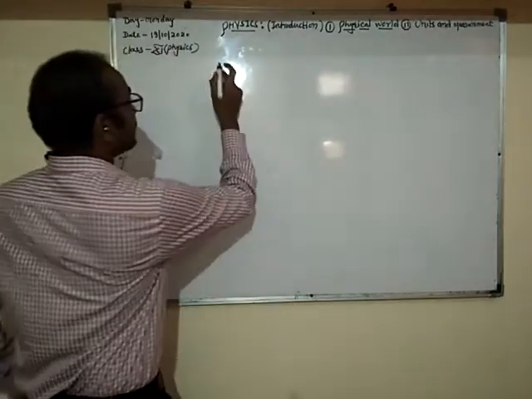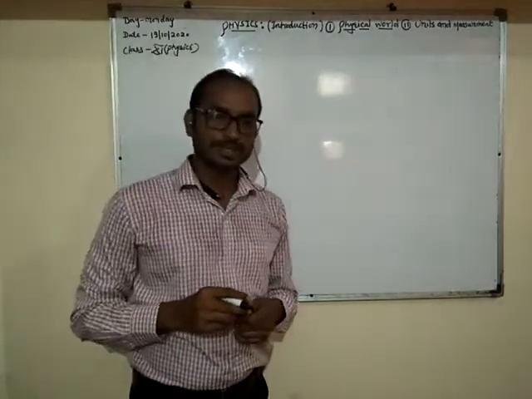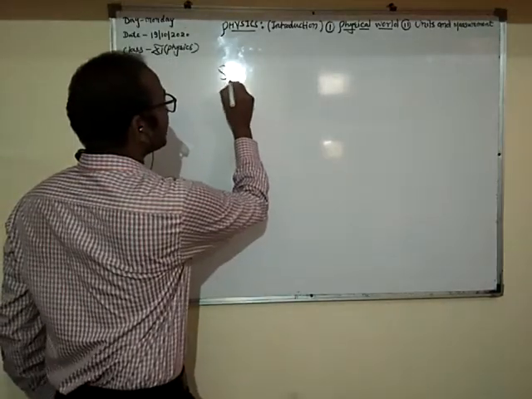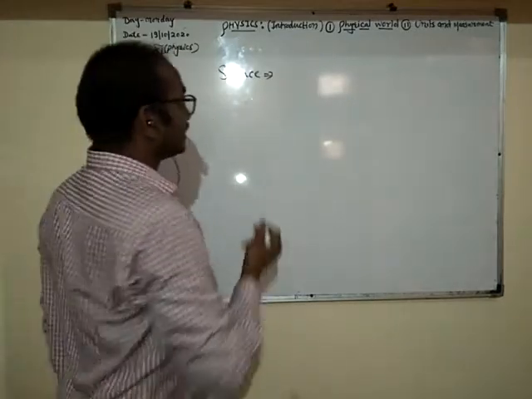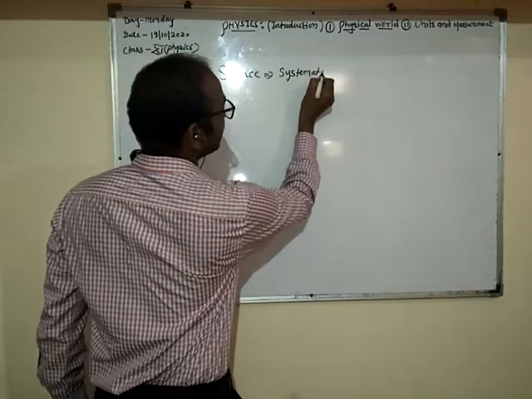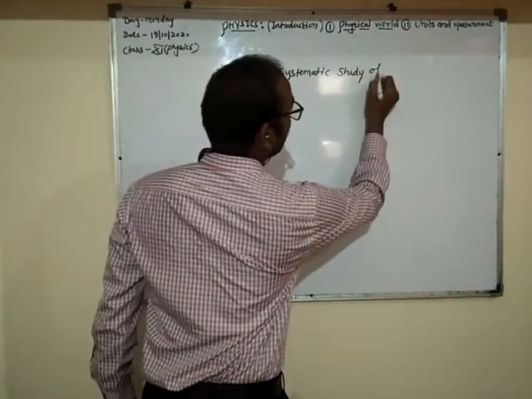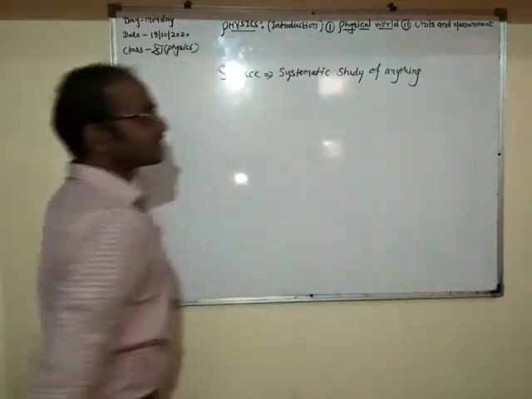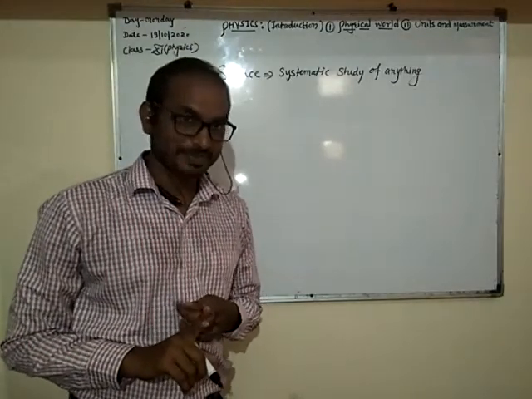So physics. Before knowing about physics we have to understand what is science. So what is science? Science is the systematic study of anything. Systematic study of anything is known as science, right?